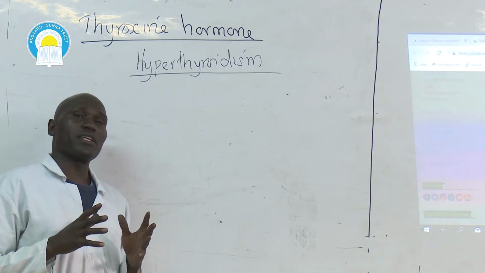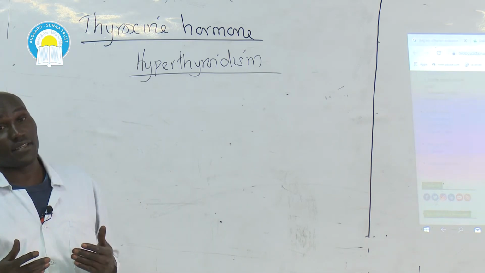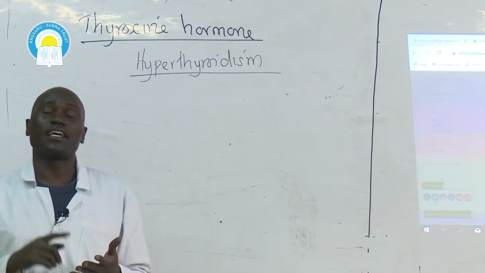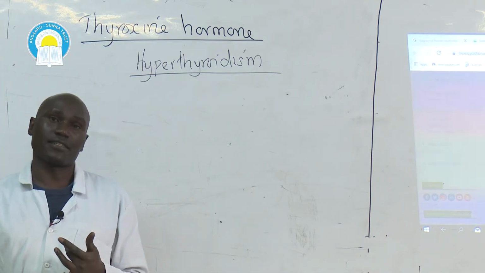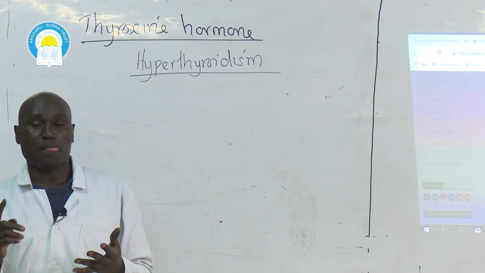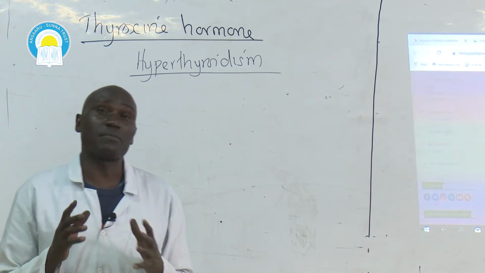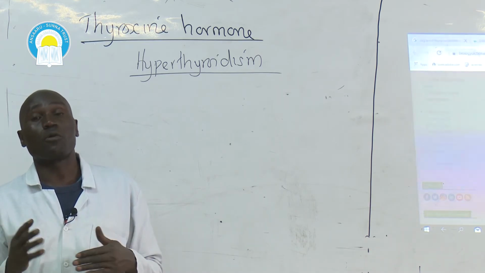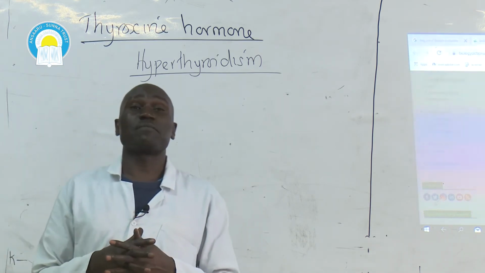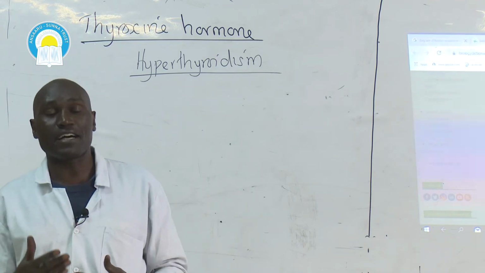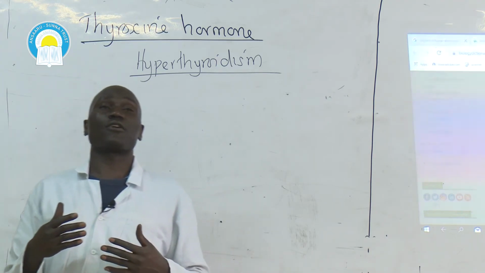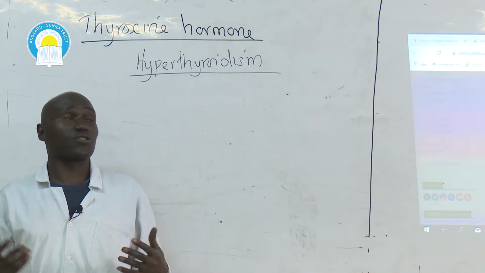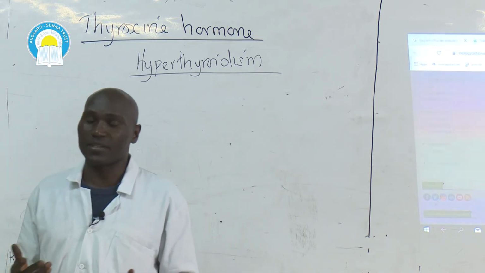If the rate of metabolism is fast within the body, then what it means is that the rate of respiration will be fast. Two, the rate at which the heart pumps blood will be fast. The rate of breathing will also be fast. And that simply means blood will be flowing very fast within the body, and the rate of inhalation and exhalation will be fast. So it will be as if an individual is panting.